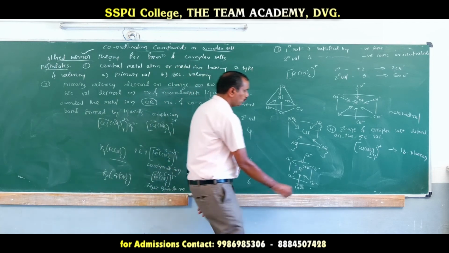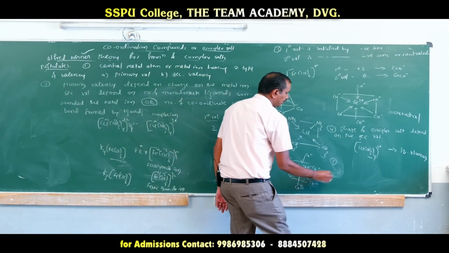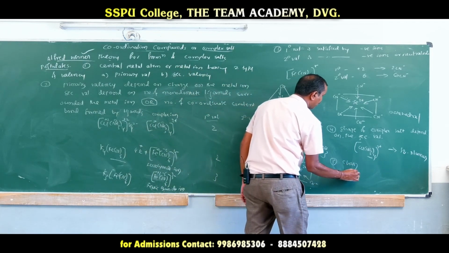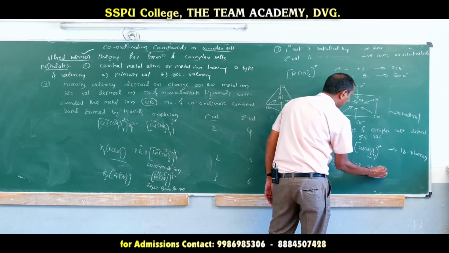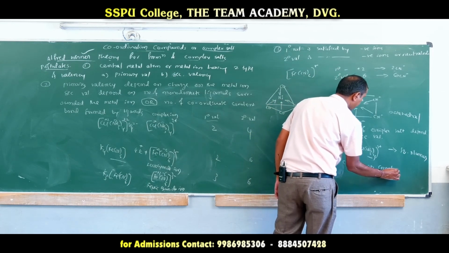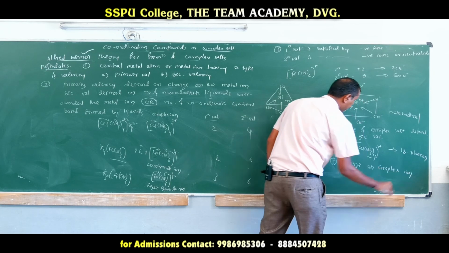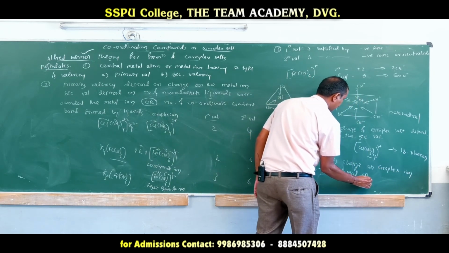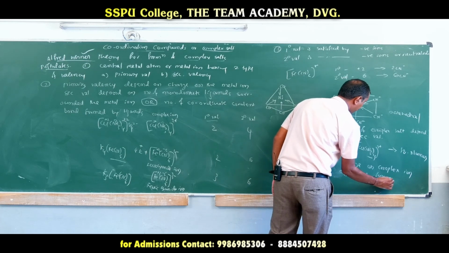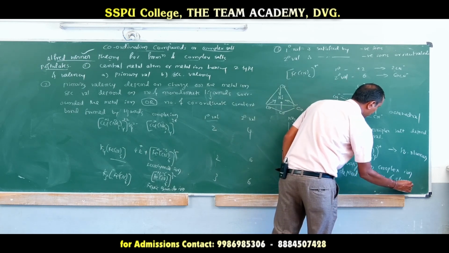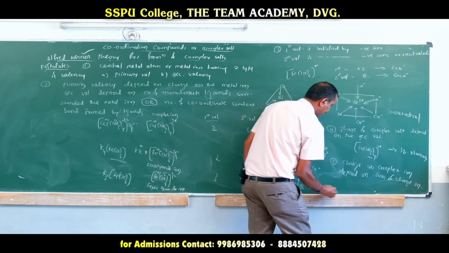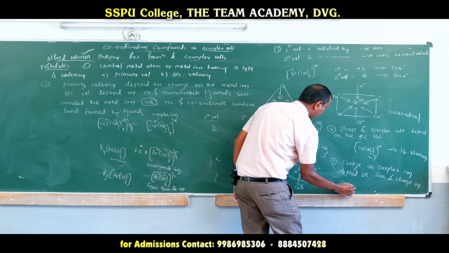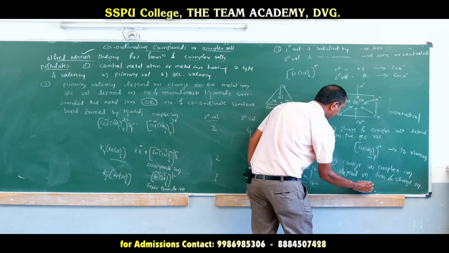Then, next one more is charge on complex ion. Charge on complex ion depends on the sum of charge on ligand and metal ion.